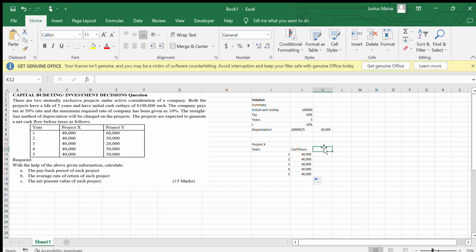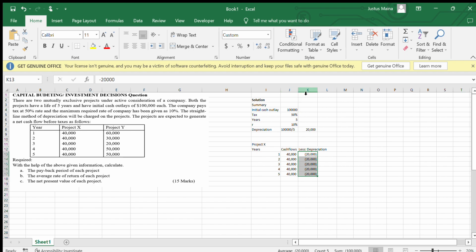Then I have to deduct the depreciation, which we found to be 20,000. Because we are deducting, it has to be minus 20,000, and it is uniform.